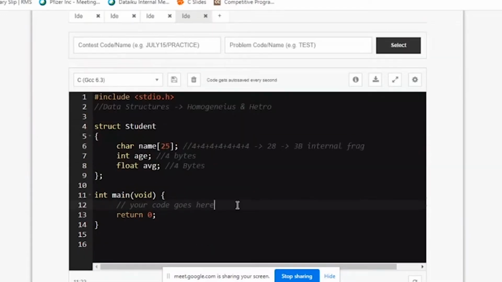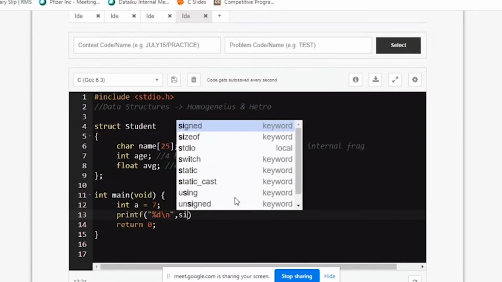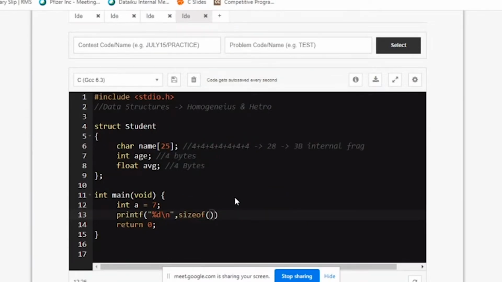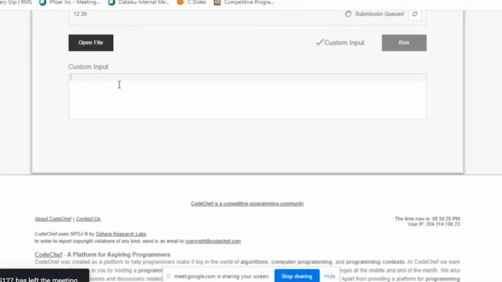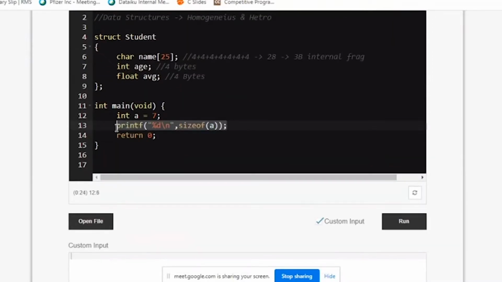And how do you find the size of a particular variable in computer science? For example, if I have int a equal to 7, how do I find the size given to a? I just have to write printf percentage d and then the operator I have, called sizeof, and I just have to write a. This operator sizeof will tell me what size is given to my variable a. And if I run this, you can see it tells 4.